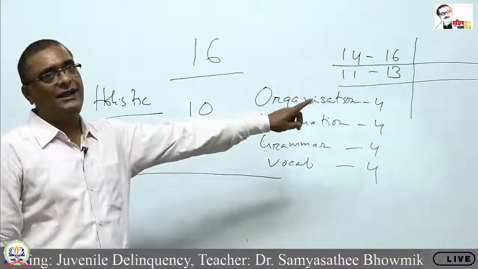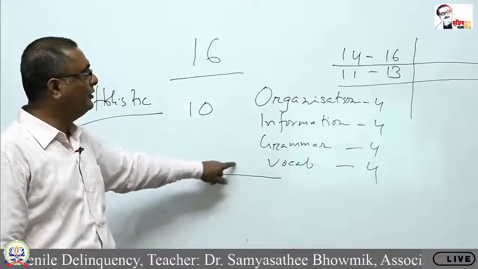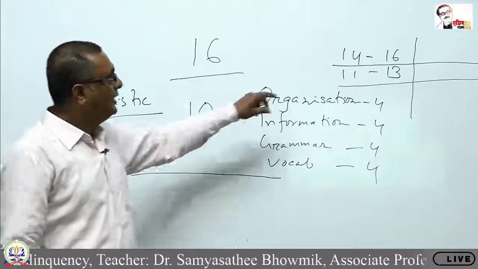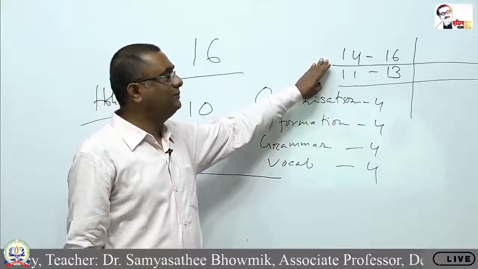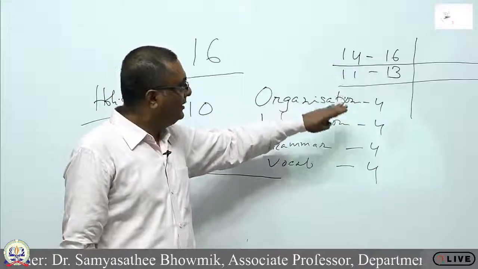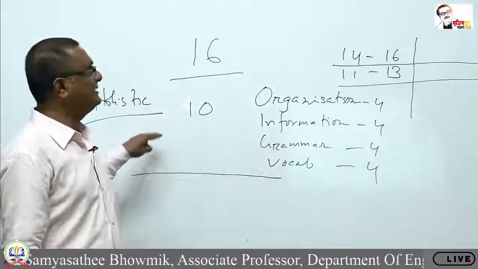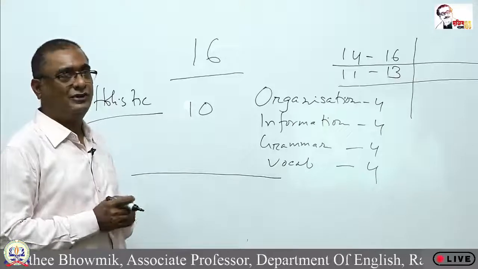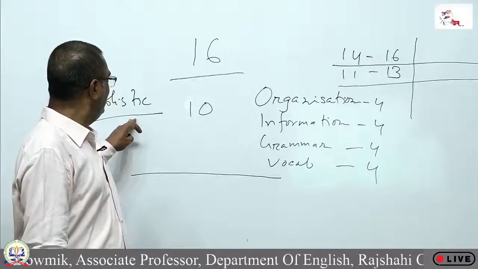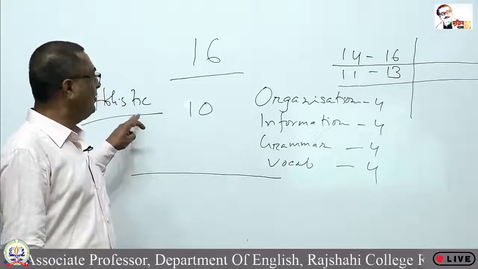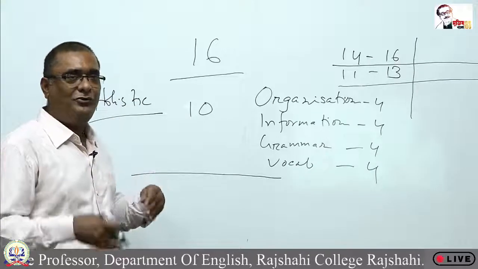But the banding scale is applicable for both these two issues. You are excellent if your mark is between 14 to 16, through this criteria or through this criteria. So you can ask me one question. The question is that when it will be a holistic marking scheme, how will you give marks?